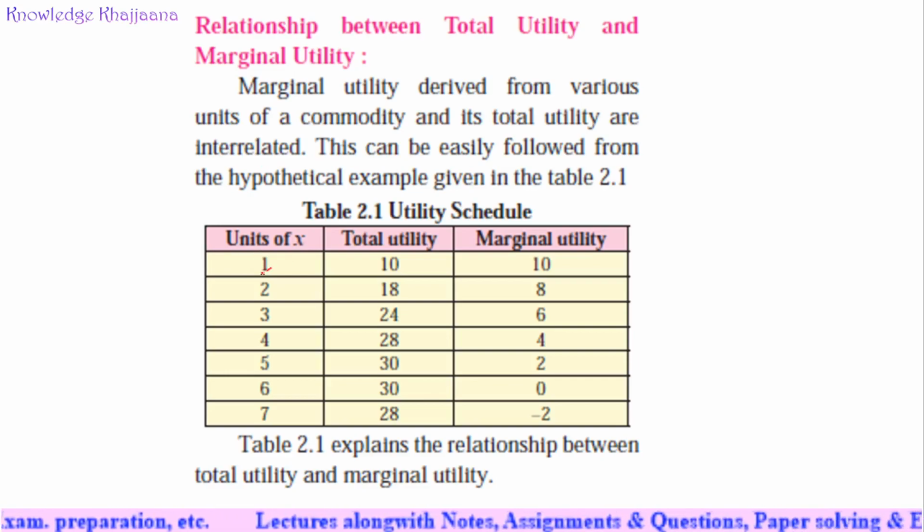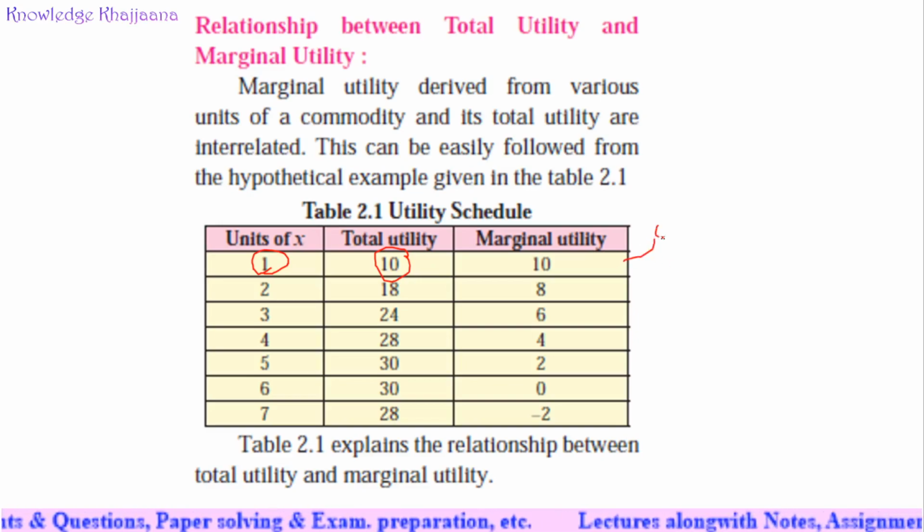If you consume one glass of water, how much total utility will you get? You will get a total utility of 10. This utility is measured in numbers; consider that you are getting 10 units of utility. Before consuming that glass of water you had zero utility.